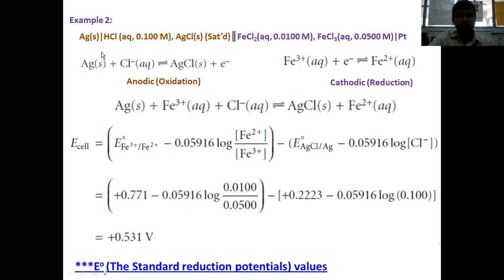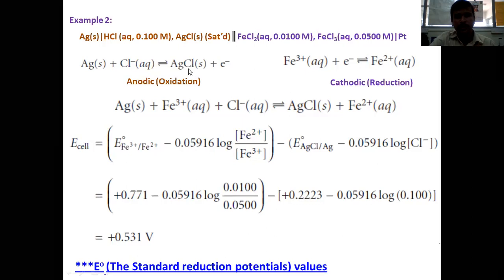Whatever amount of Ag plus is obtained is going to react with chloride to produce silver chloride precipitate. So Ag solid is going to be oxidized into Ag plus by releasing 1 electron. That Ag plus is highly reactive with chloride to form AgCl precipitate. So a precipitation reaction is going to be taking place.